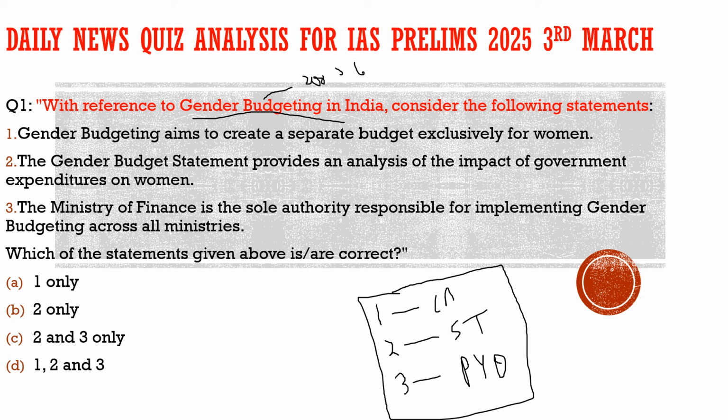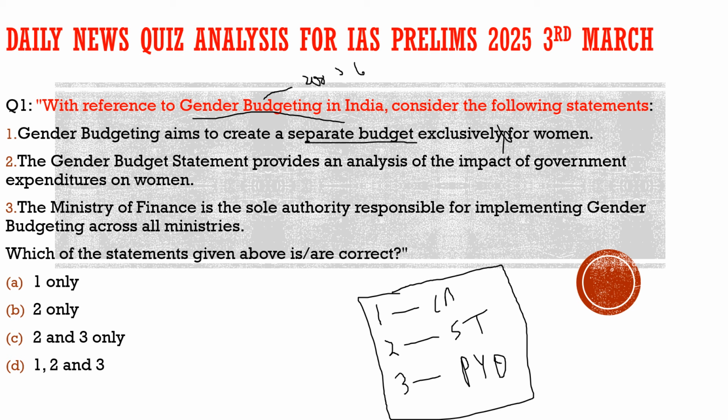As you can see on the screen, the question says: with reference to gender budgeting in India, consider the following statements. The first statement says gender budgeting aims to create a separate budget exclusively for women. Even though it is related to women, to the welfare schemes for women, it is not a creation, it is not like we create a separate budget exclusively for women. So this statement is incorrect. There is no separate budget made exclusively for women. So the first statement is incorrect.